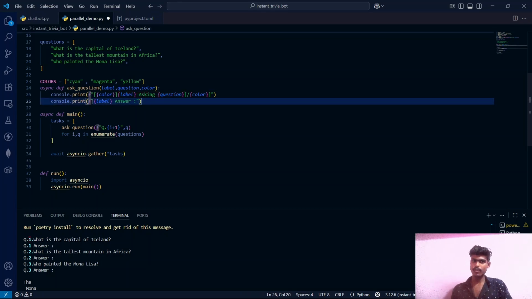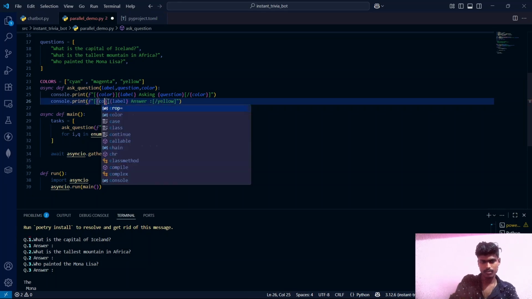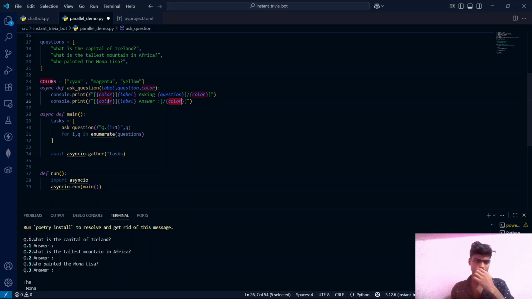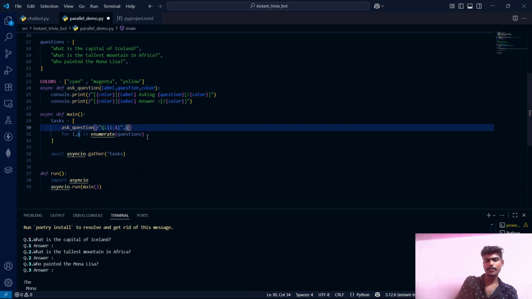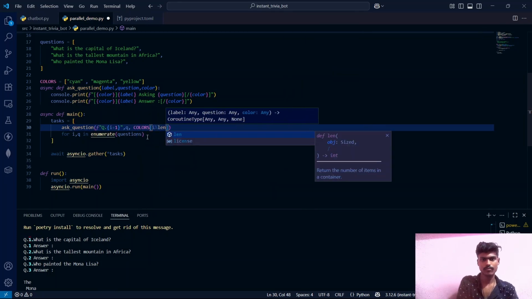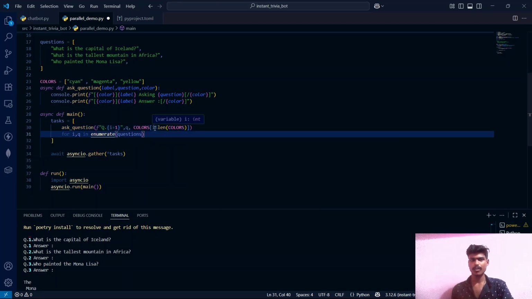So let's beautify this one also. Instead of yellow we need to replace it with color parameter. And also here we need to pass the parameters. So basically i is nothing but the index.